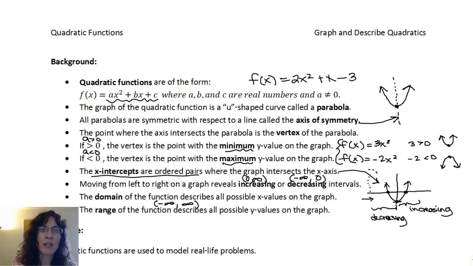And so as I look from the lowest possible down at negative infinity, I see my graph's not down there, and it's never going to come down here. The first place that I see it is here, and we could call that maybe negative 3. So we can see that we start at negative 3. And then as I increase up the y-axis, I can see that anywhere along here, I'll have possible y values that will be on my graph. So all the way up to positive infinity.